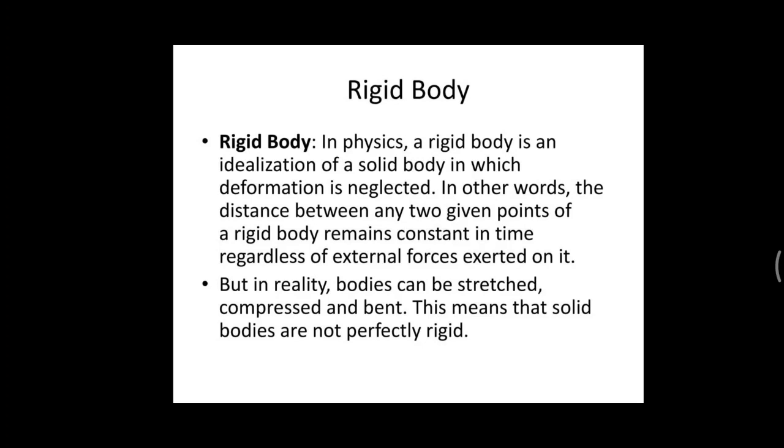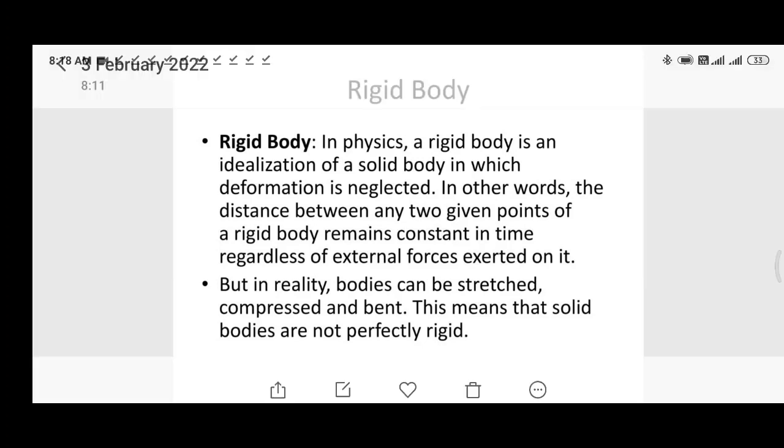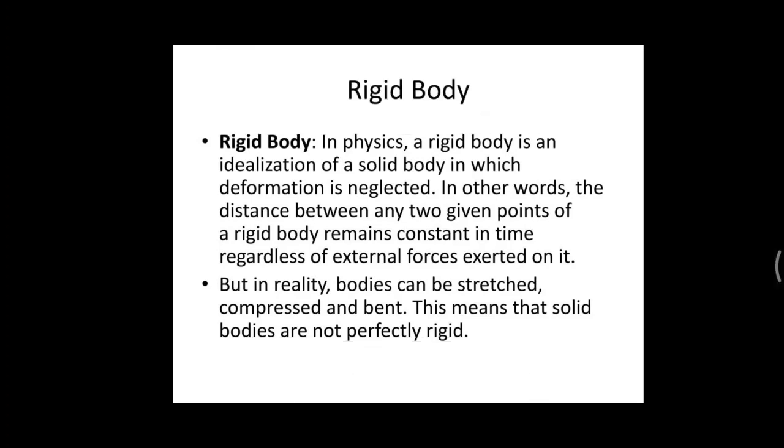A rigid body was an idealization of a solid body in which the deformation was neglected. Deformation means changing the shape or changing the dimensions: length, area, volume. In other words, the distance between any two given points of a rigid body remains constant.